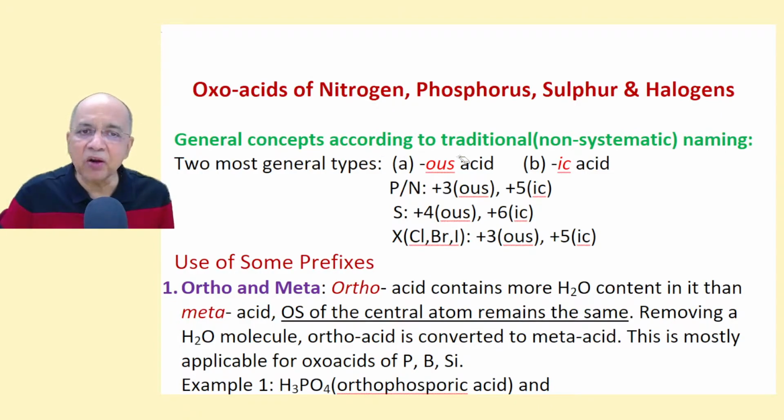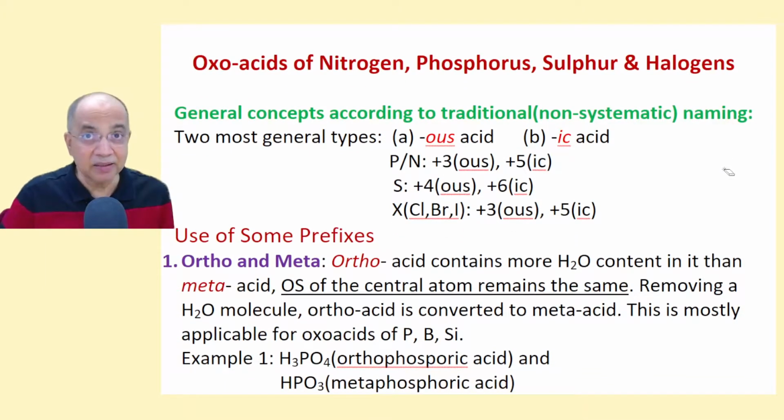General concepts according to traditional or non-systematic naming, because still IUPAC has been changing, we are still very much fond of the traditional non-systematic names. Now in the non-systematic traditional way, we had in the beginning two types of acids, OUS and ic acid.